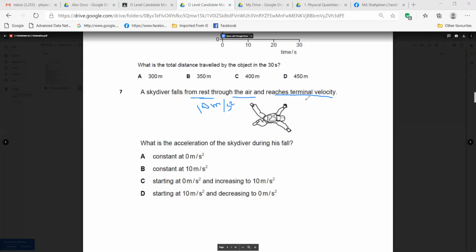So this one will be zero. It's decreasing here, right? Yes, sir, it is decreasing. So it's decreasing to zero, right? Yes, sir. Which option will you choose? D. This one. What did you give before? D. You also gave D. Very good. Mashallah, you are doing better than before.